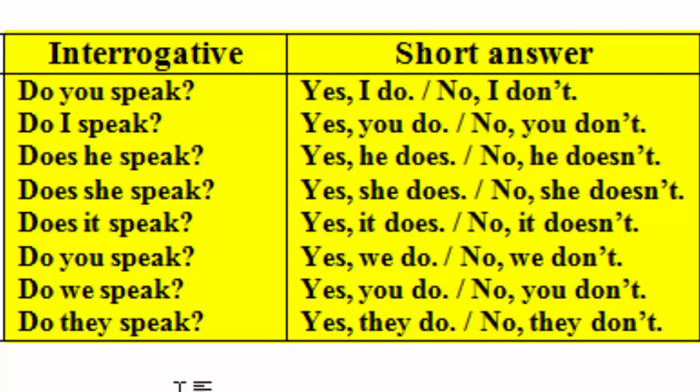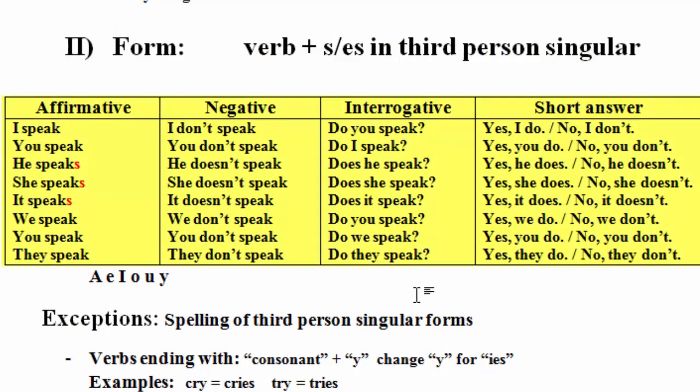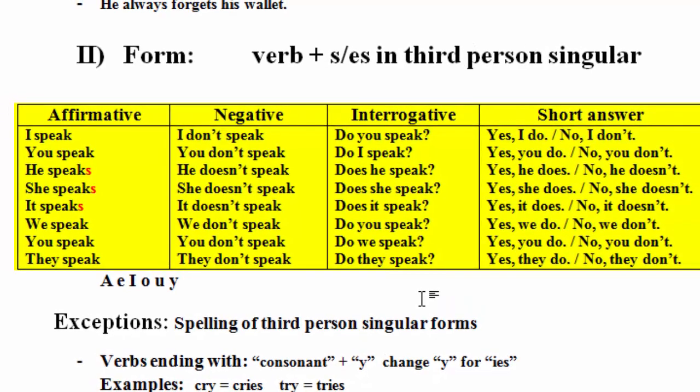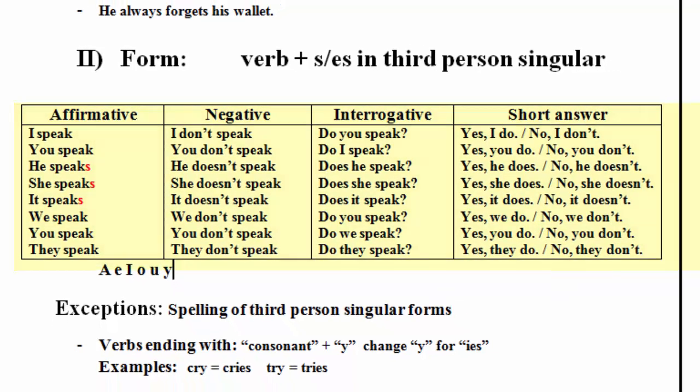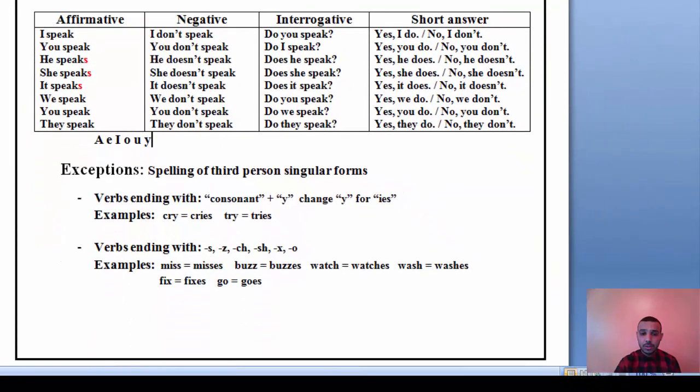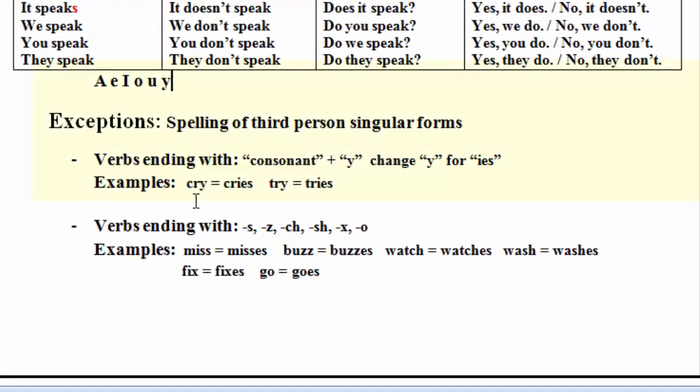Do you speak English? Yes, we do. No, we don't. Do we speak Moroccan dialects? Yes, you do. No, you don't. Do they speak American English? Yes, they do. No, they don't. Here, we talked about the forms of present simple: affirmative form, negative form, interrogative form, and also short answers. So, now let's move to the exceptions of the third person singular.